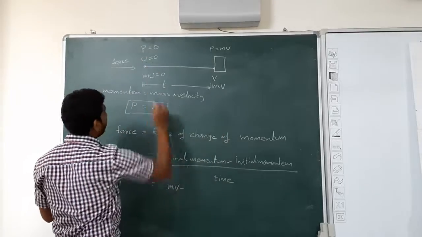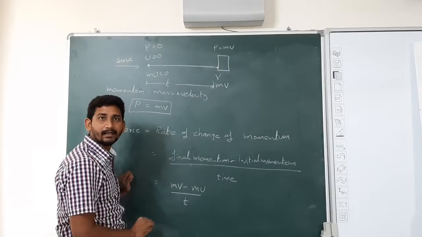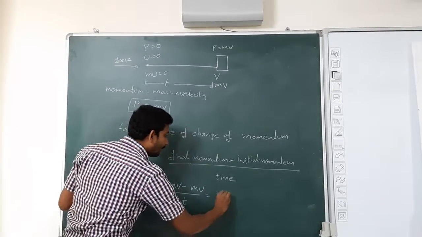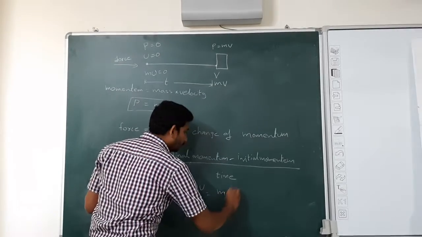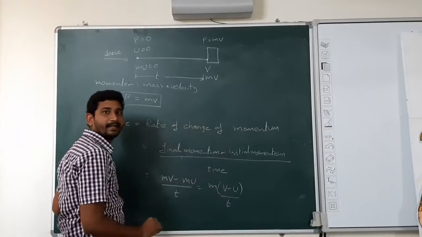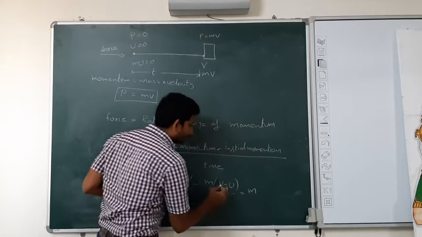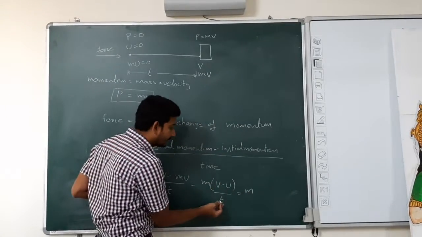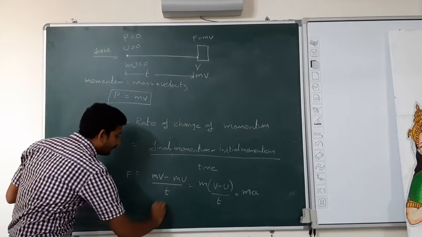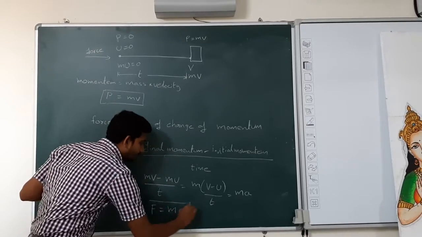What is the initial momentum? mu, by time t. Here m is common, so take m as common. m into (v minus u) by t. (v minus u) by t means acceleration. So I am writing (v minus u) by t as a. So we got force F. F is mass into acceleration.